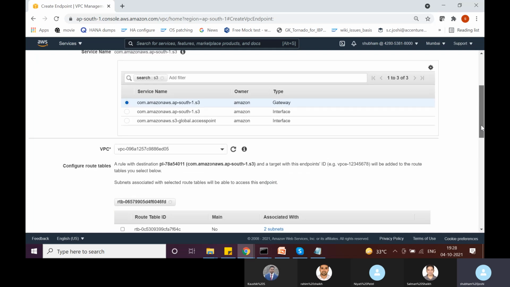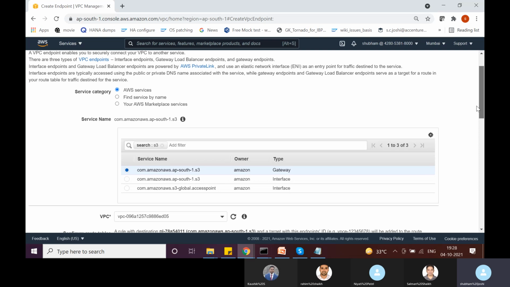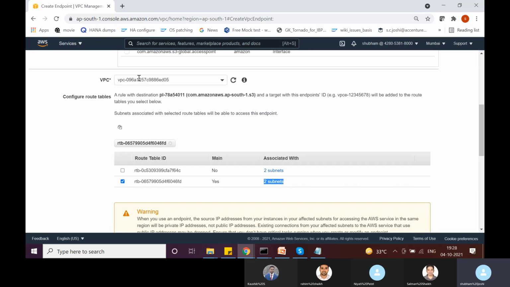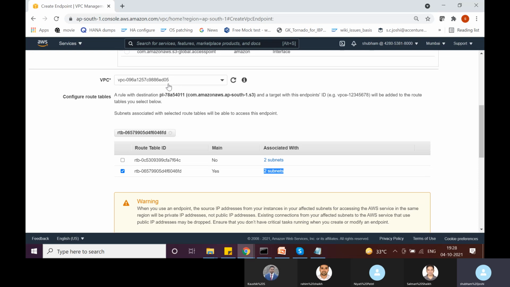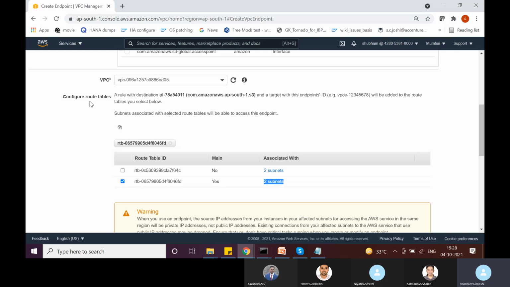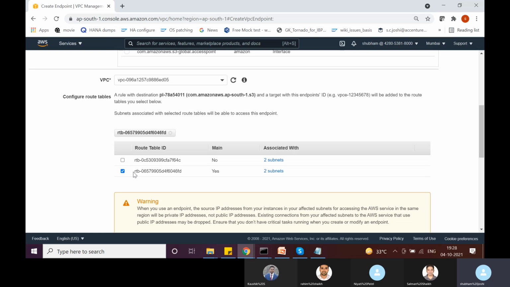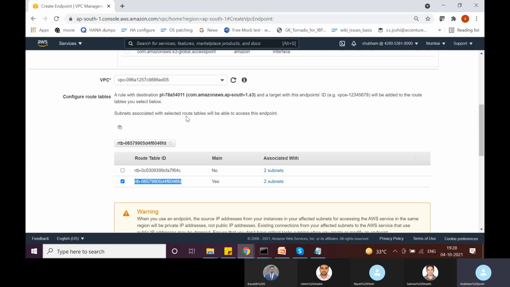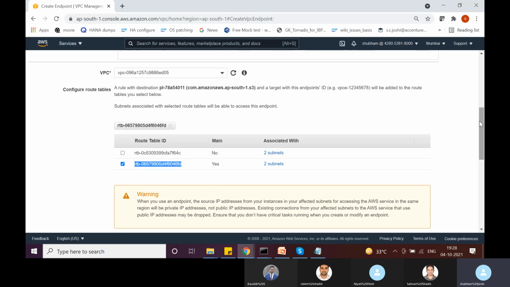So what I'm essentially saying is create an endpoint for service S3 for this VPC, and then adjust the route tables accordingly. I want to allow EC2 instances running in the private subnet to be able to connect to S3 via the VPC endpoint. That is why I am letting it configure my route table. So I have selected this particular route table, which is associated with the private subnets. I'm saying, please configure the route table on our behalf, and once the configuration is done, we'll see how it looks.